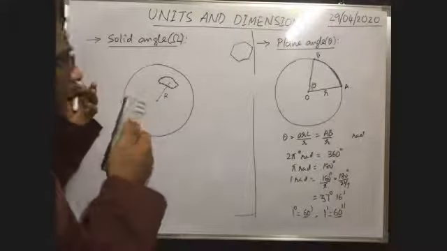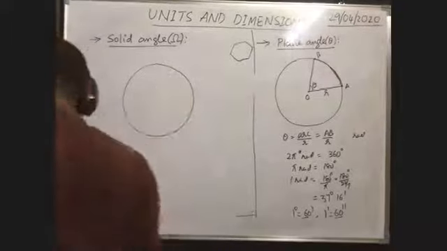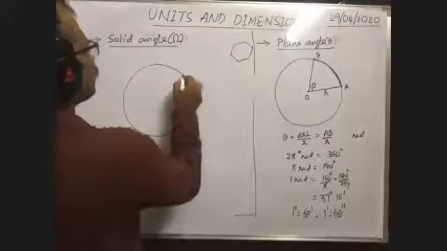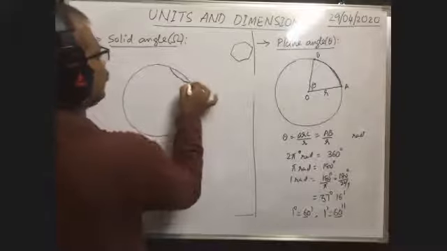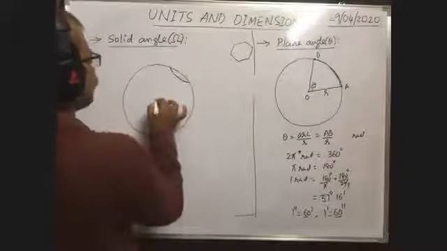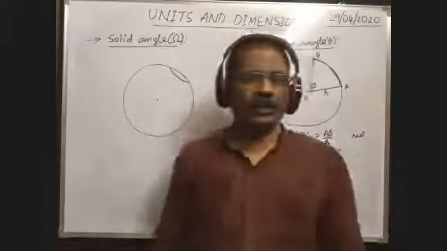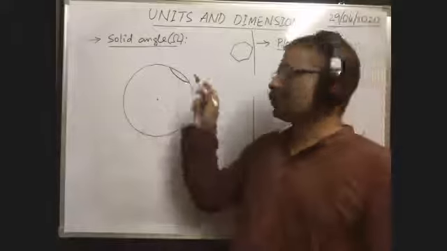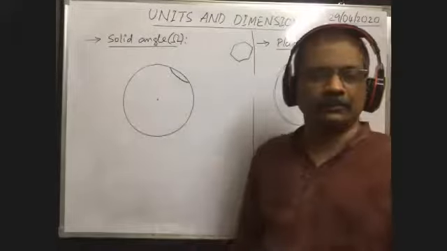If you are unable to imagine that, suppose this is a solid sphere of radius R. On the surface of the solid sphere, imagine a circular patch like this. I think you can have some more clarity.